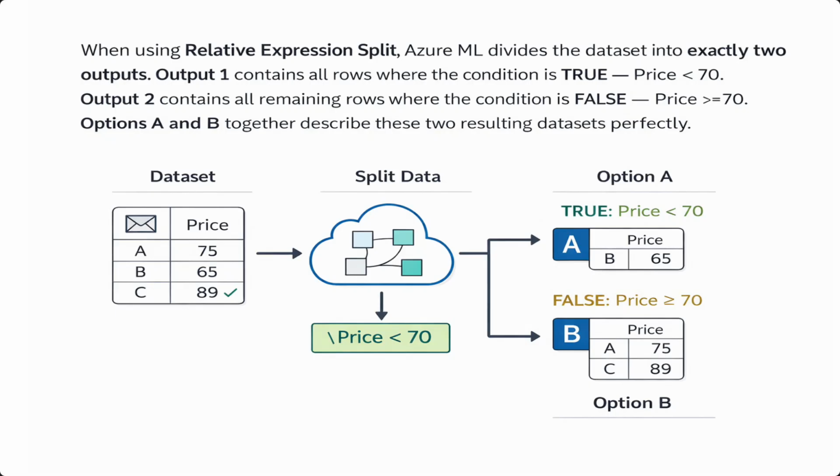When using relative expression split, Azure ML divides the dataset into exactly two outputs. Output 1 contains all rows where the condition is true, price 70. Output 2 contains all remaining rows where the condition is false, price equals 70. Options A and D together describe these two resulting datasets perfectly.